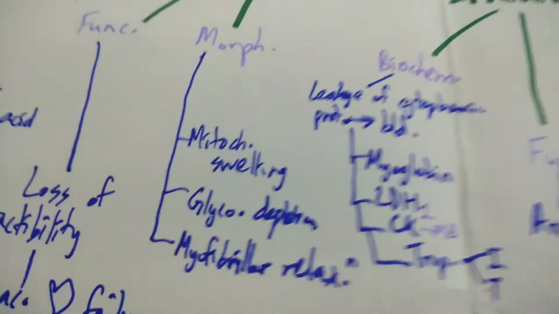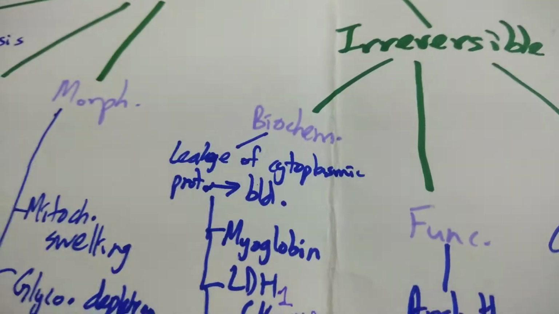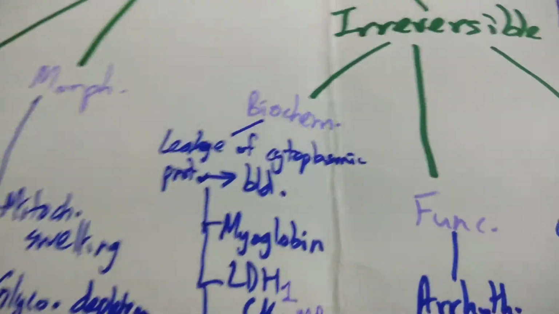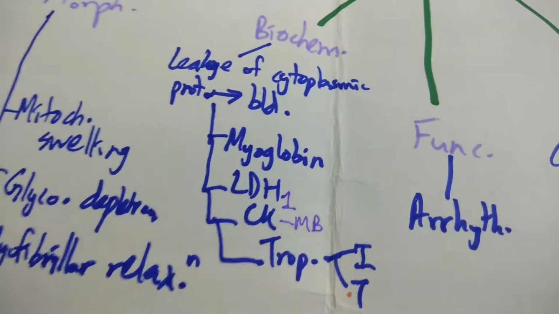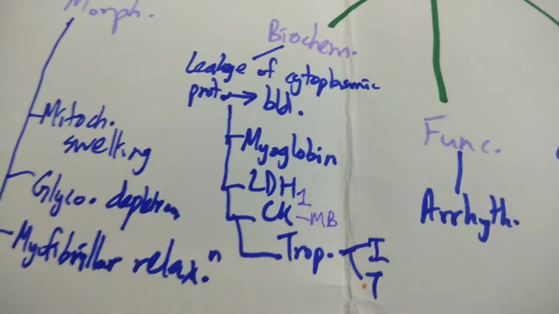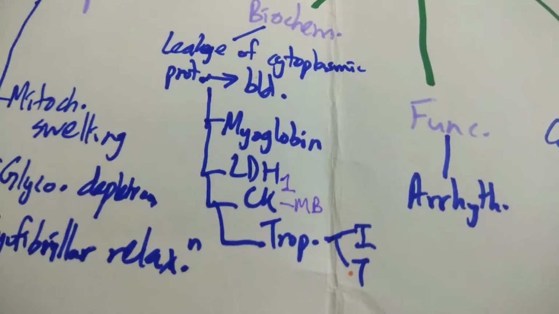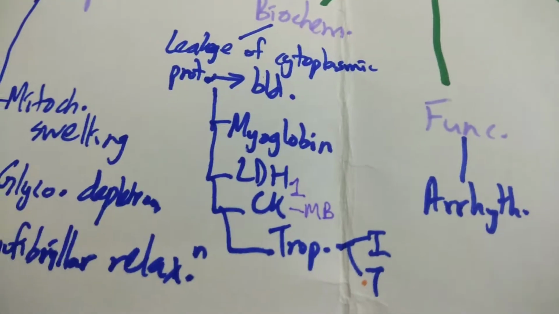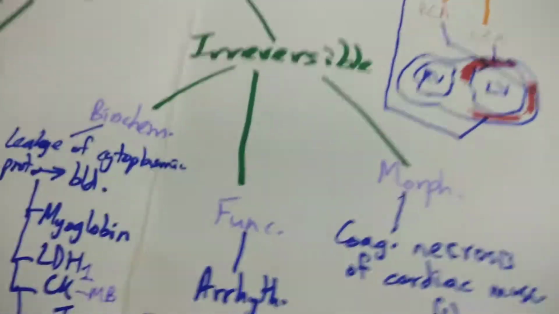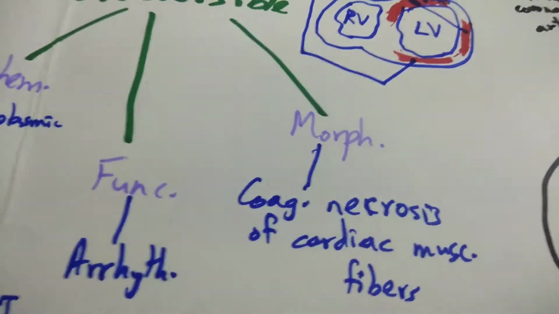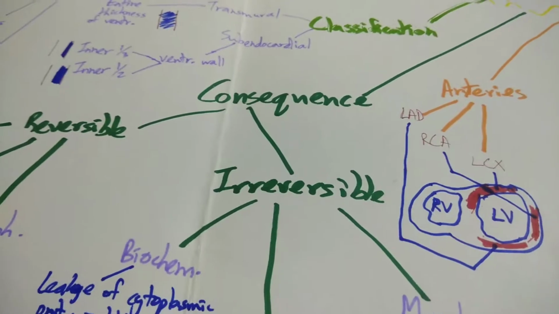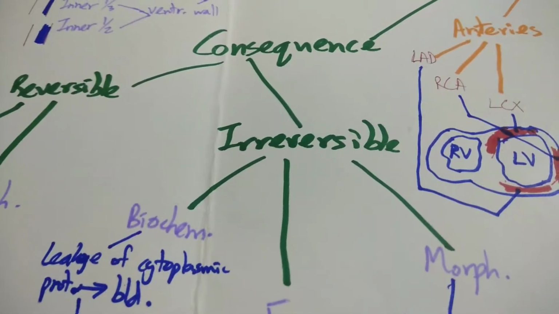All right. Then moving on to the irreversible changes. Biochemical changes include leakage of cytoplasmic proteins into the blood. This includes myoglobin, LDH1, CK-MB, that's creatine kinase MB, and troponins I and T. These are very important, and I shall explain later why they are. Functionally, you find arrhythmias being formed. Morphologically, there's coagulative necrosis of cardiac muscle fibers. So those are the immediate consequences of myocardial infarction.